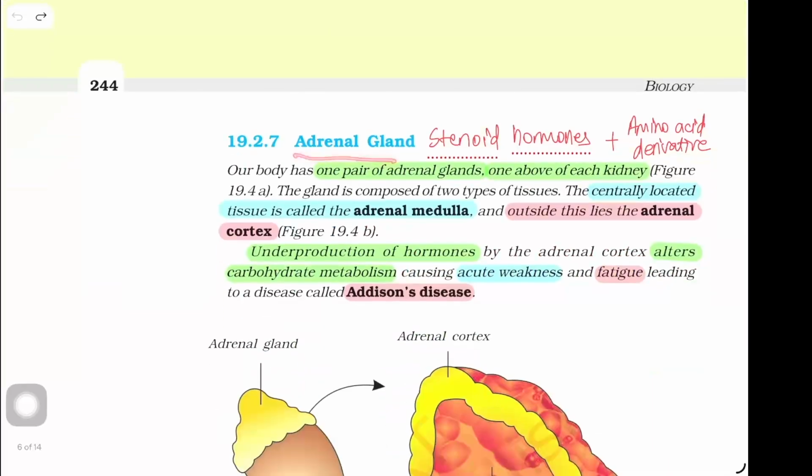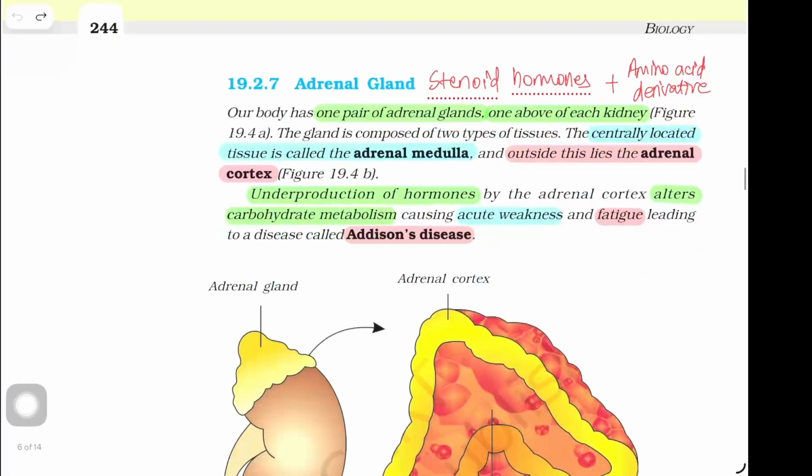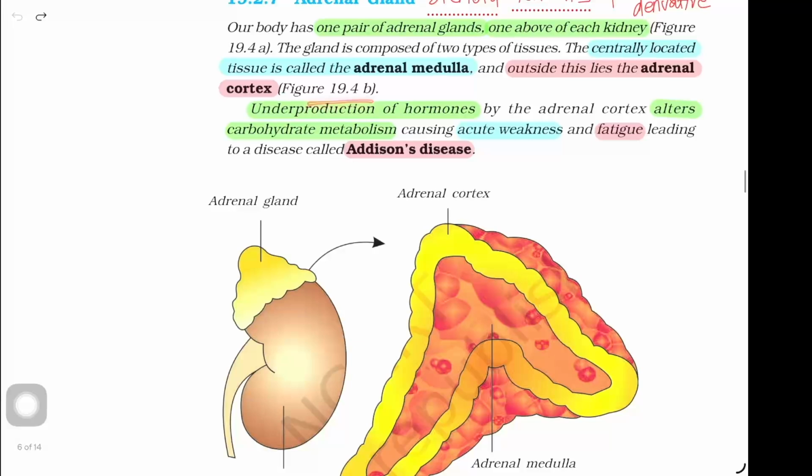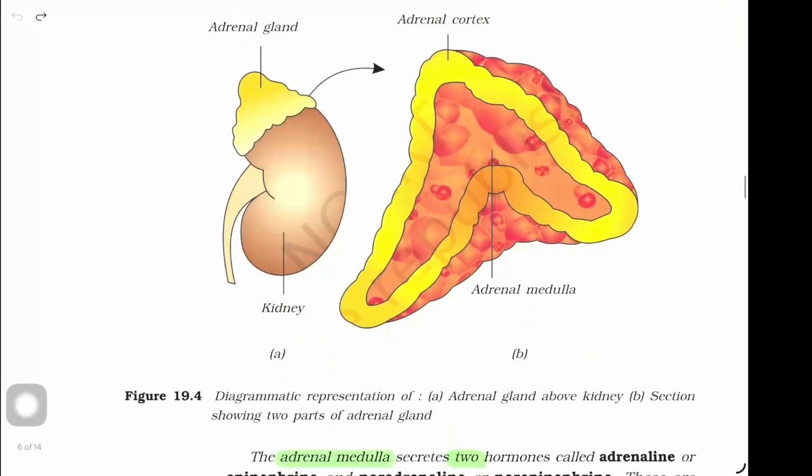Adrenal gland. Our body has one pair of adrenal glands, one above each kidney, as shown in figure 19.4a. The gland is composed of two types of tissues. The centrally located tissue is called adrenal medulla, and outside this lies the adrenal cortex, as shown in figure 19.4b. Underproduction of hormone by the adrenal cortex alters carbohydrate metabolism, causing acute weakness and fatigue, leading to a disease called Addison's disease.